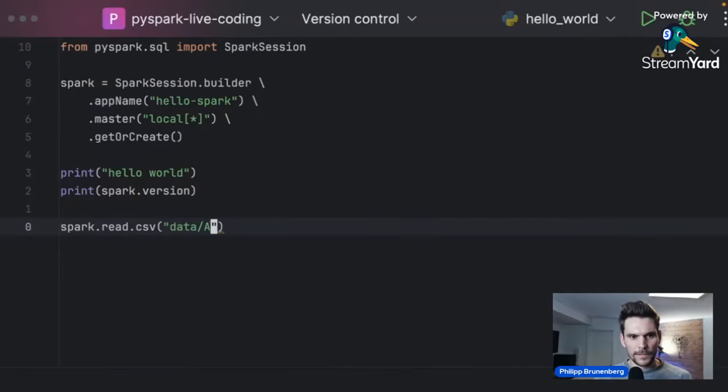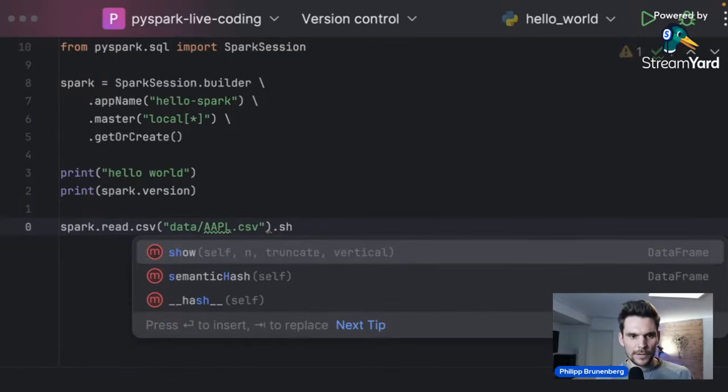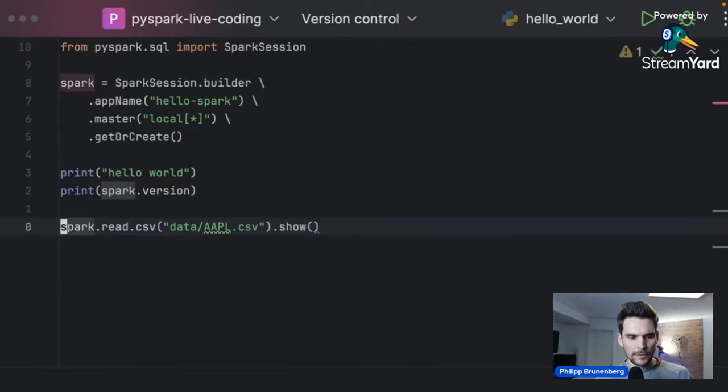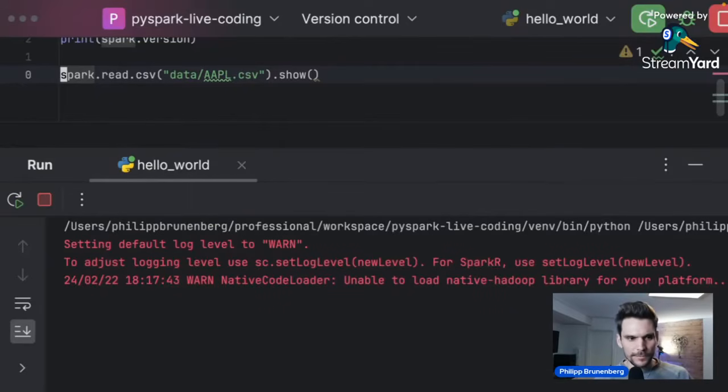So in our case, it would be data, and then I was afraid that something had crashed. We would simply load the apple.csv file, and this will already return us a data frame. On a data frame, we can call show, which will print the first 20 lines of the data frame to the console. And now we will probably encounter an error.